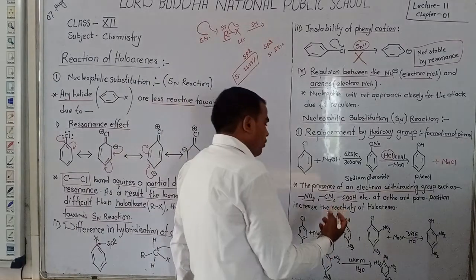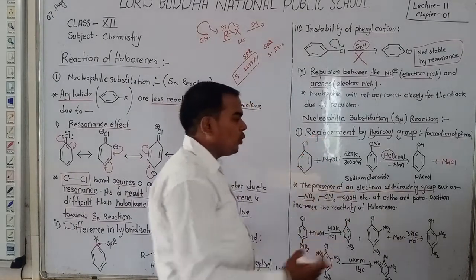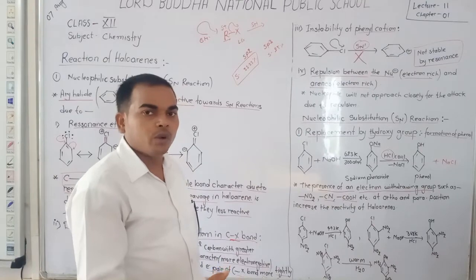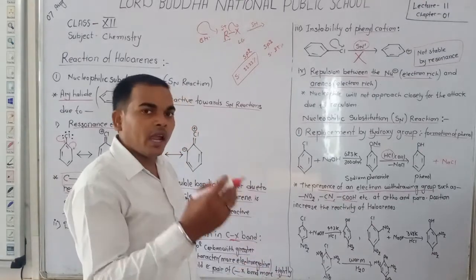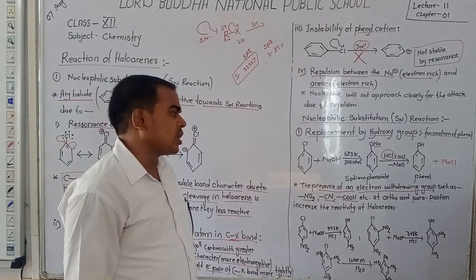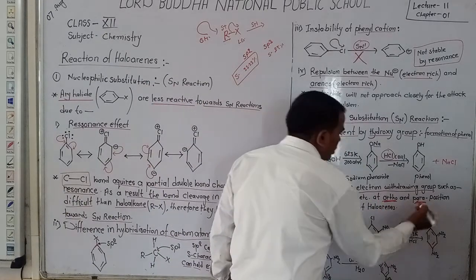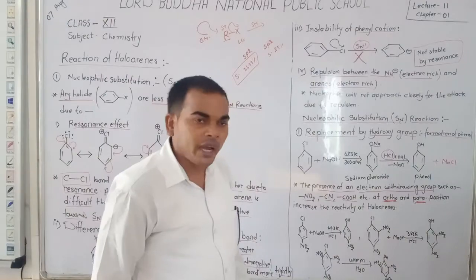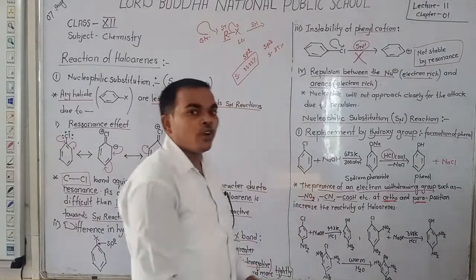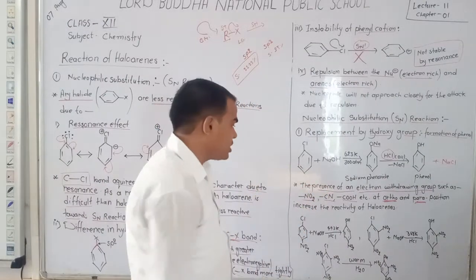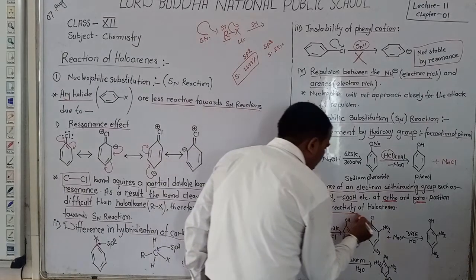Dear student, if in a haloarene an electron withdrawing group like NO2, CN and COOH is at the ortho or para position, this electron withdrawing group increases the reactivity of haloarenes.